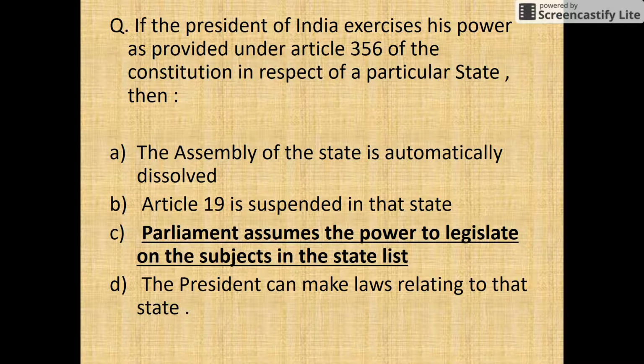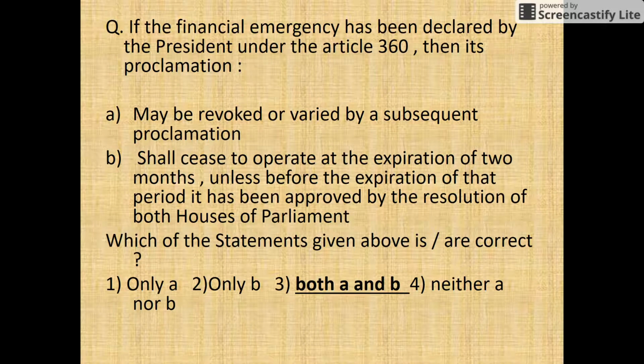The next question is: if a financial emergency has been declared by the President under Article 360, then its proclamation? Just pause the video once and go through options A and B. The answer will be option 3, that is both A and B, that it may be revoked or varied by a subsequent proclamation. And if it has been approved by a resolution of both Houses of Parliament, it will cease to operate at the expiration of 2 months. Just go through the options once or twice, and that can clear a lot for you.